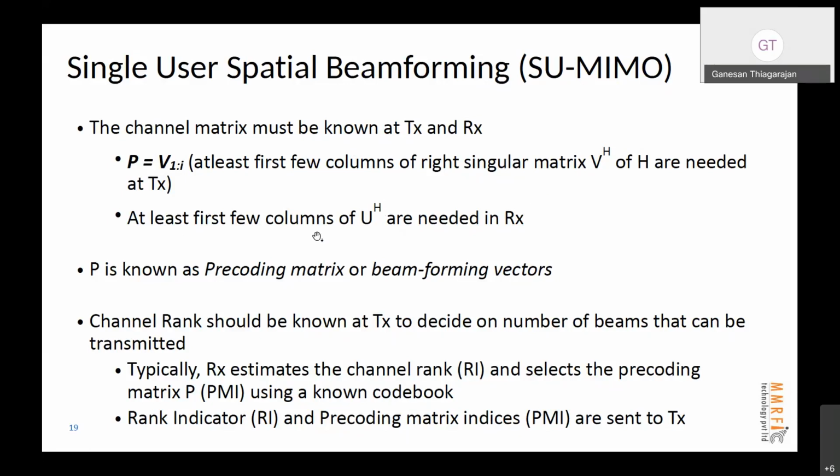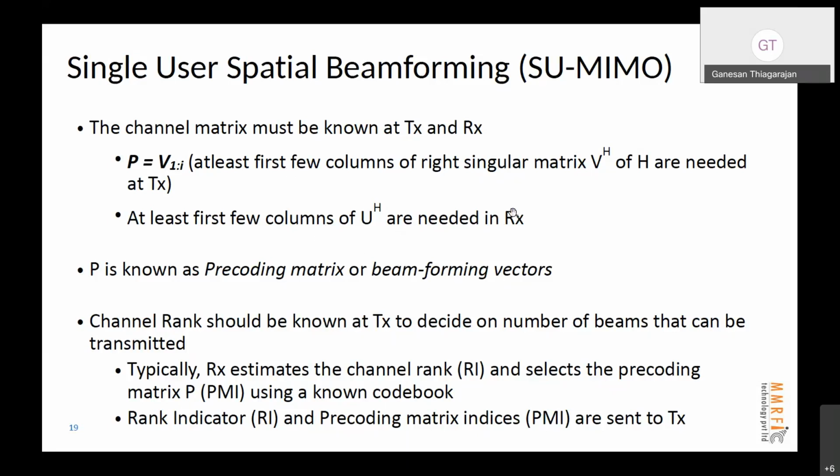So the key point here is we are using the left and right singular vectors of the channel matrix H. That means I'm using V at the transmitter and U at the receiver. However, the channel matrix has to be made known at both places. Then only this is possible, right? And there are some shortcuts for doing that.